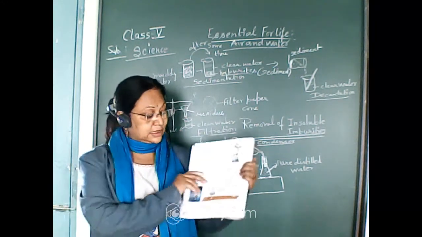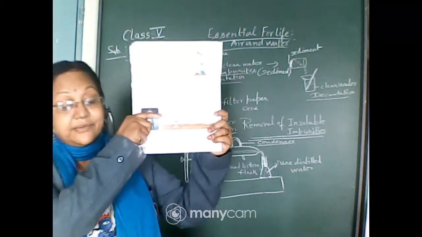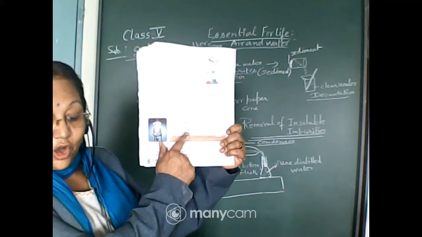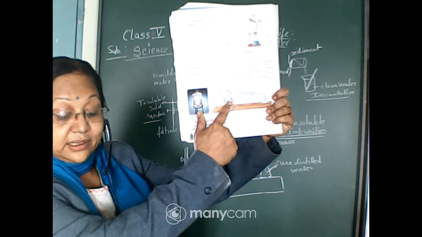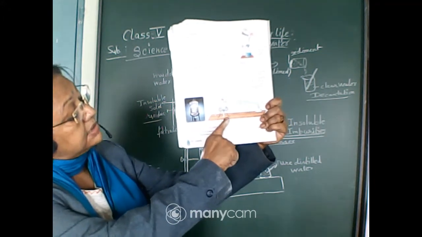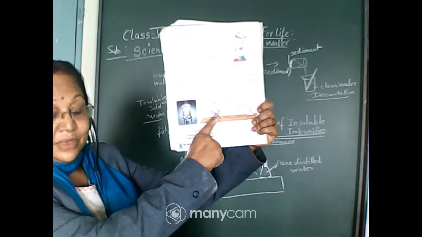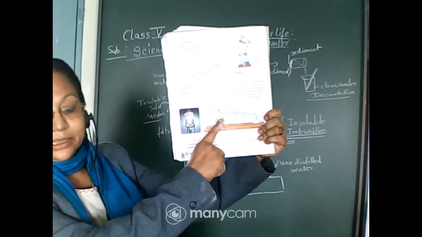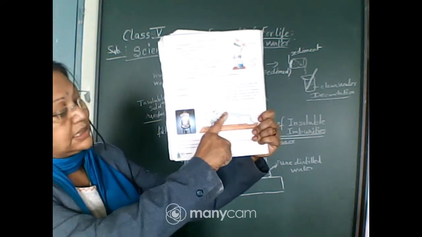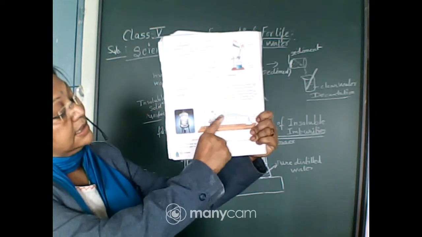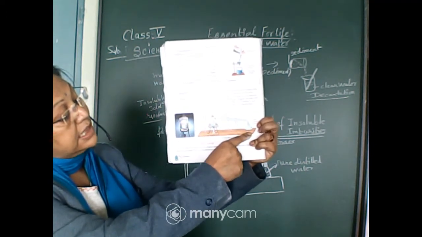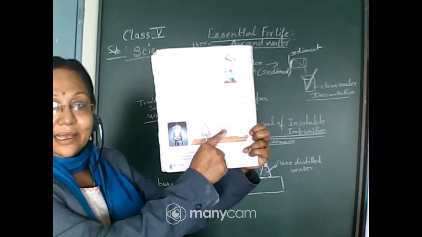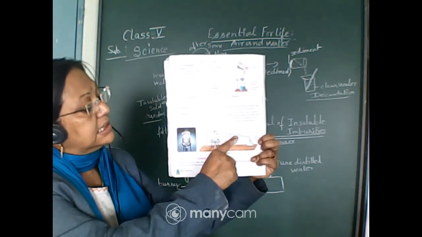Here it is given in your book also. See, this is the round bottom flask. This is the wire gauze, where the wire is given, and then this is the Bunsen burner by which we can light the fire. So the water will become hot and the steam will go out from this outlet, and this is the glass tube which is joined to this flask again, and this glass tube is surrounded by a cool jacket. Sometimes it is called Liebig's jacket, and this is the condenser part.